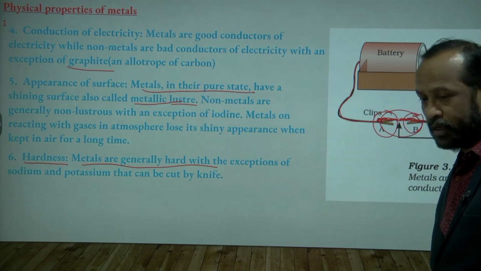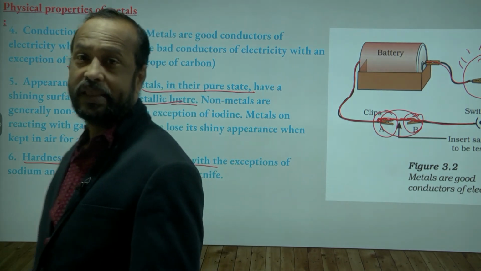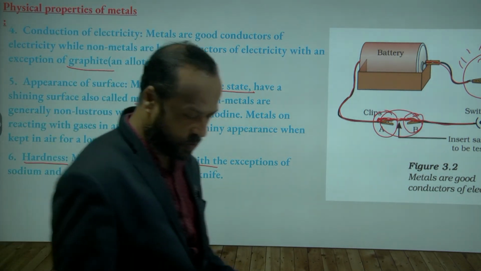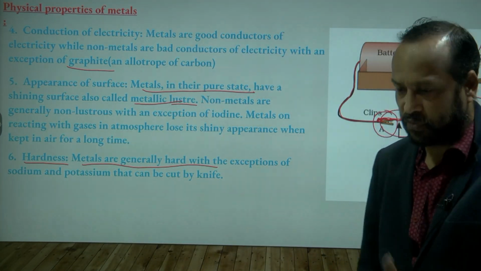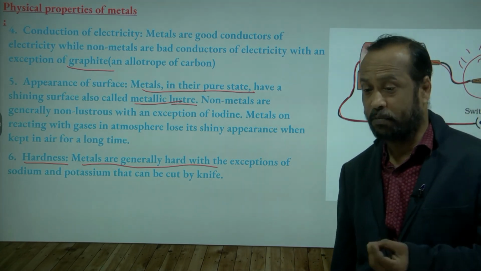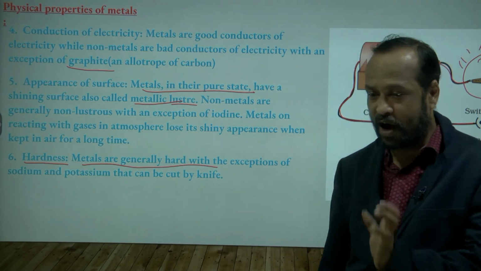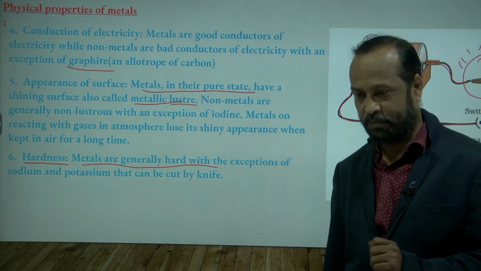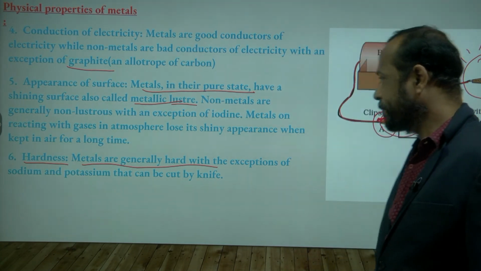But there are some metals, like sodium and potassium. They are very soft and can be easily cut with a knife. Just like sodium and potassium, we can give an example. This question also will be asked: generally metals are hard, but which of the following metals are soft? Here you can give sodium and potassium. These are metals, but these are soft.